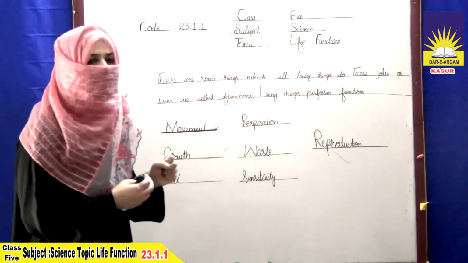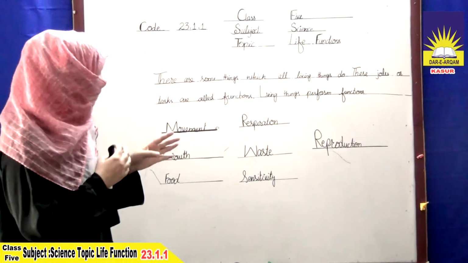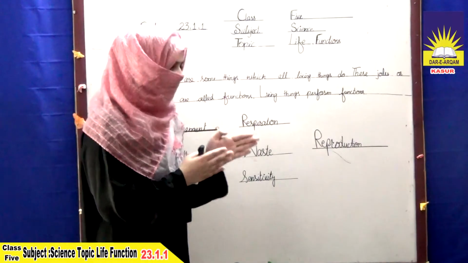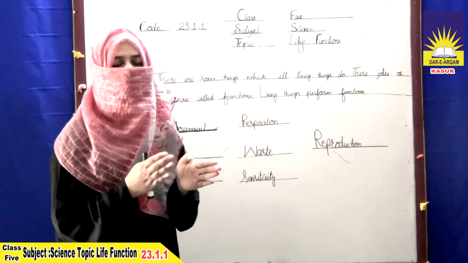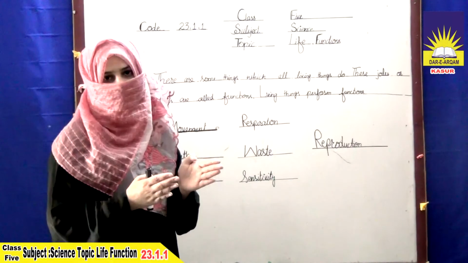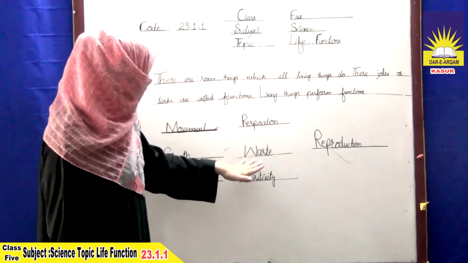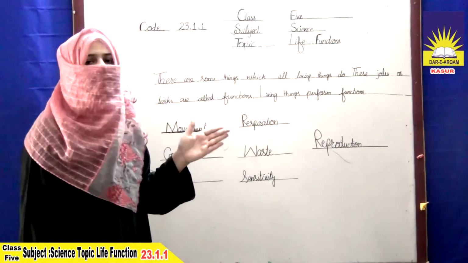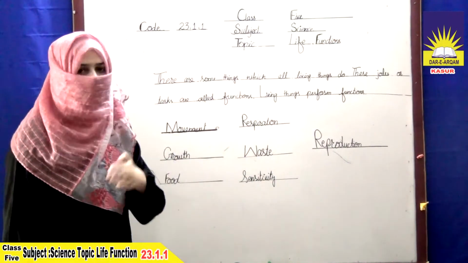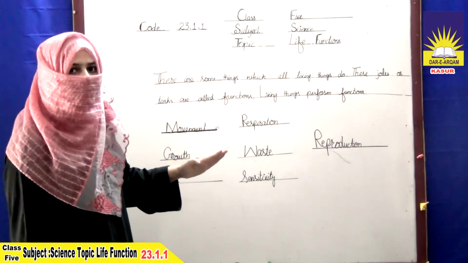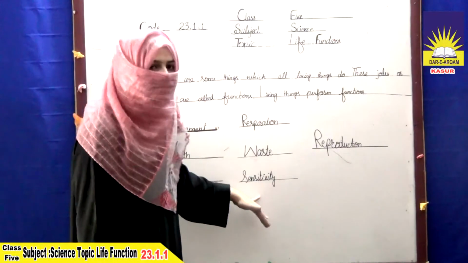Waste. All living things take out waste from the body, which is not necessary to survive and not necessary to remain inside the body. This waste is expelled out from the body, and this is also called excretion.